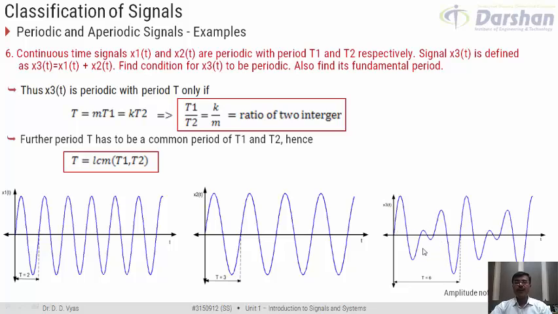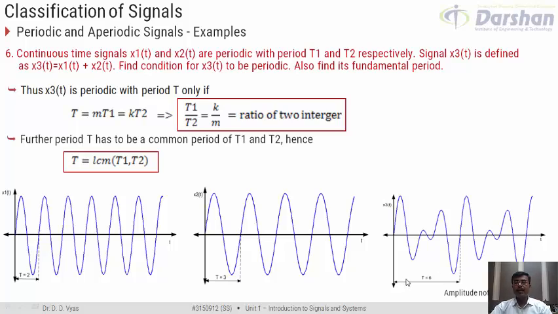Now, if we try to find the period of x3(t), understand that this is how the signal is varying, and we find that after this much time, the signal is repeating itself. So the second cycle basically goes like this.